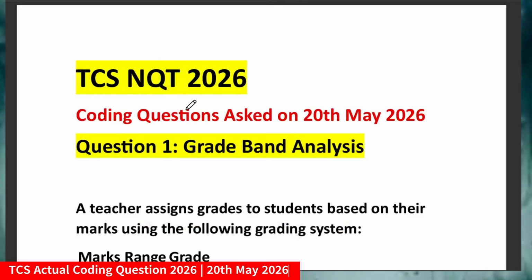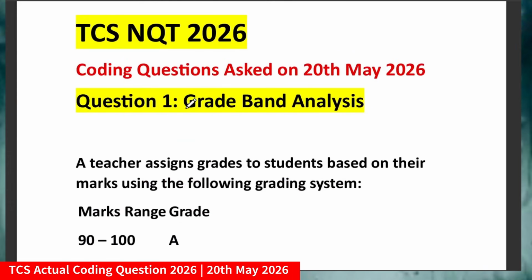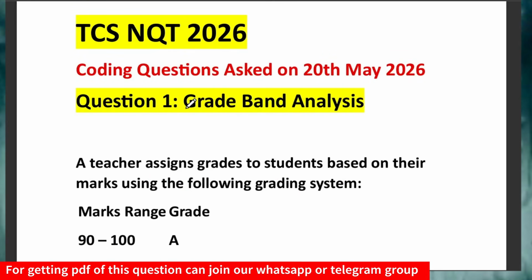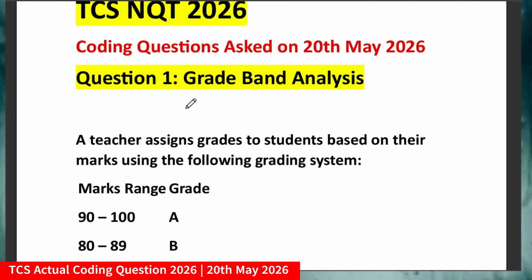Now let me discuss the coding question which was asked on 20th May 2026. So this is the latest question. Question 1 was related to grade band analysis, and talking about the difficulty level, for this shift particularly, the difficulty level was easy to medium, not hard. I can also say easy means just a little bit medium. So what was question number 1? This was the grade band analysis.